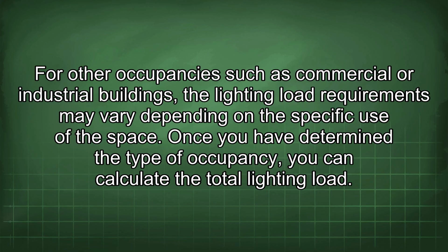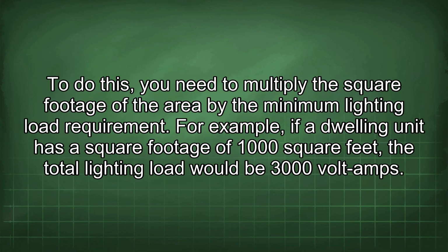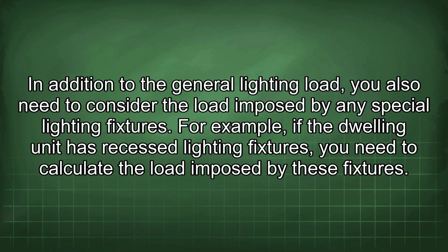For other occupancies such as commercial or industrial buildings, the lighting load requirements may vary depending on the specific use of the space. Once you have determined the type of occupancy, you can calculate the total lighting load. To do this, you need to multiply the square footage of the area by the minimum lighting load requirement. For example, if a dwelling unit has the square footage at 1,000 square feet, the total lighting load would be 3,000 volt-amps.